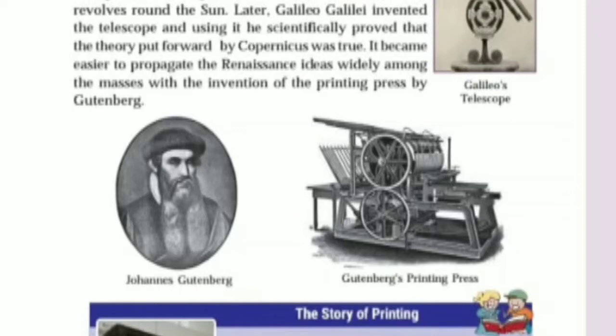The main things: Johannes Gutenberg, Gutenberg's printing press, and Galileo's telescope. Galileo invented the telescope, and using it, he scientifically proved that the theory put forward by Copernicus was true. It became easier to propagate the Renaissance ideas widely among the masses with the invention of the printing press by Gutenberg.